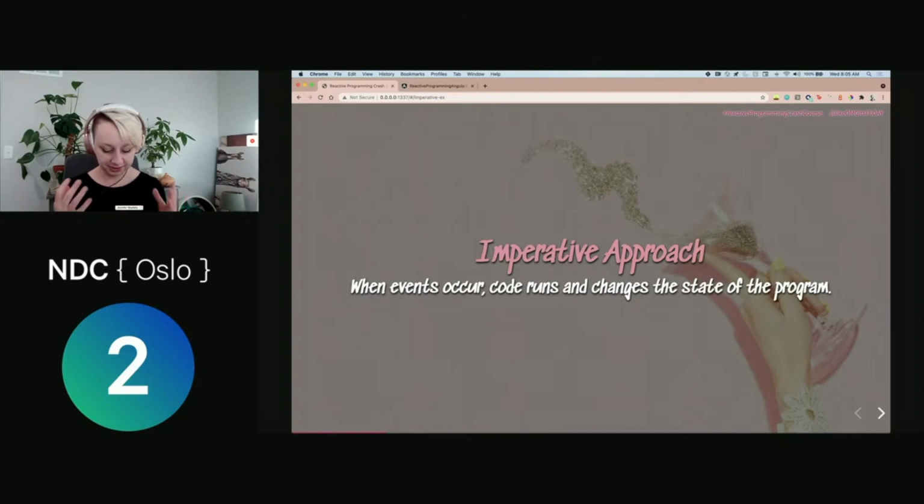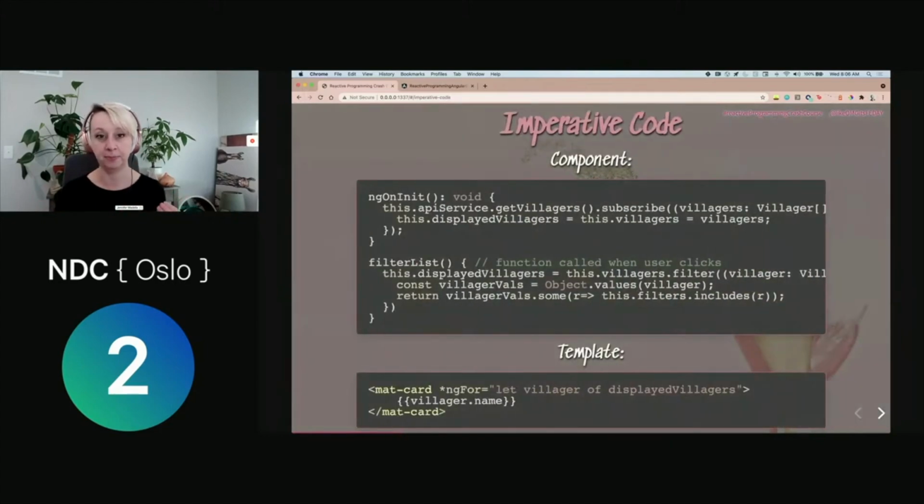When I talk about this as a JavaScript developer, somebody who spent my career in front end, there are two things that we're typically ever interested in. It's getting data from some sort of backend that we want to display to a user, and then reacting to information or input from the user, whether it's a click, scroll, form input, something like that. And so with our imperative code, we're going to be listening for something to happen, whether we're receiving data from an API call or a user is selecting a radio button. And then we're going to write code that's going to change the state of our program. That's our imperative code.